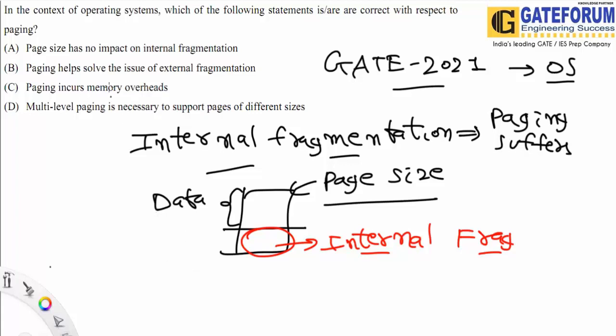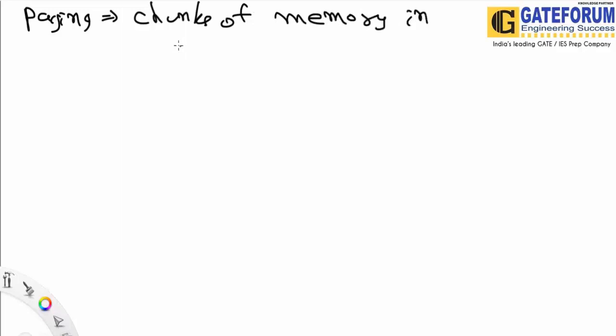Second thing, we all know that paging always solves the issue of external fragmentation. In paging, we always divide the chunk of memory into pages, which are of a particular size.